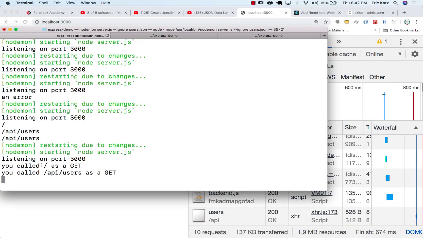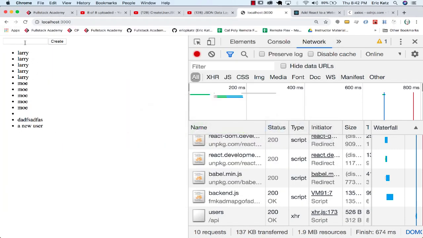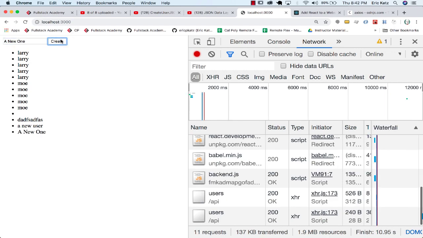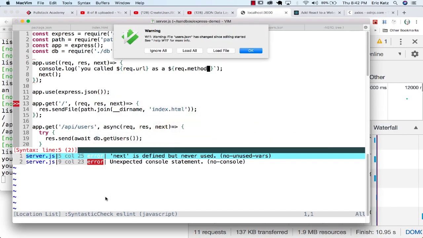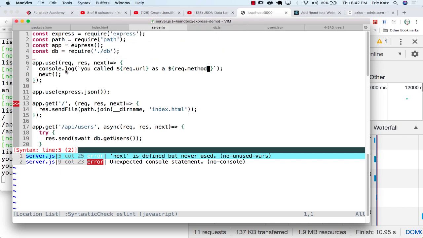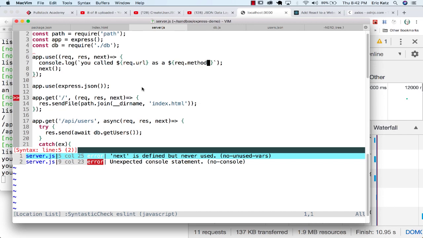We'll see we called slash as a get, we called API users as a get, and we could go over here, and now we can see we called this as a post. So again, by having this middleware here, it really ends up making Express very extensible. We'll talk about different types of middleware, but we end up using them for things like logging. We end up using them for things like parsing out form data. And it really is very useful.